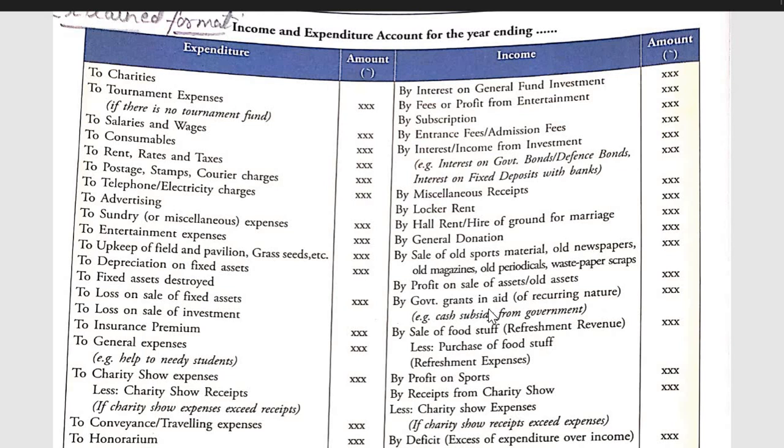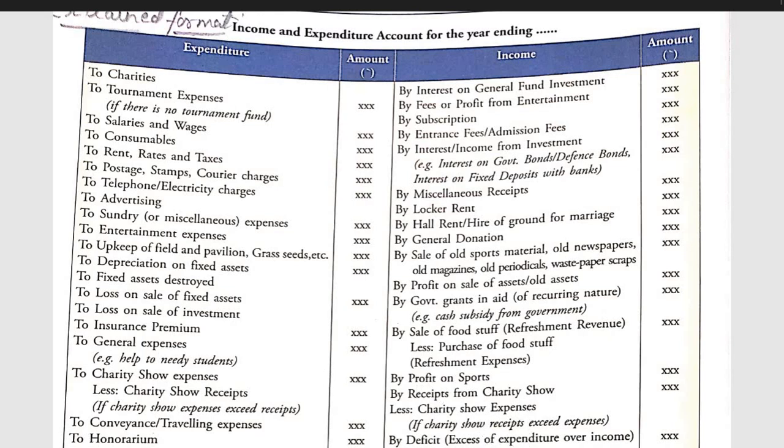Government grant, journal grant. Sale of foodstuff, refreshment sale, profit on sports material, old sports material or sports equipment, receipts from charity show less charity show expenses. Net amount we have to write.